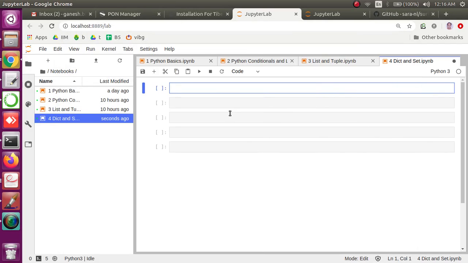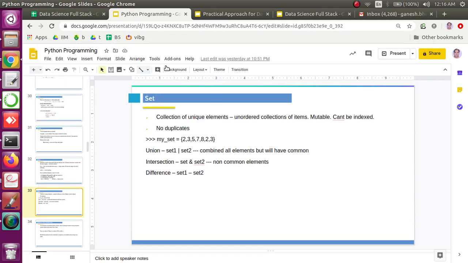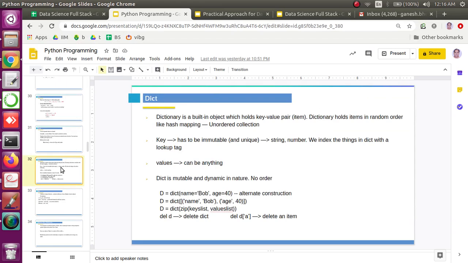Hello all. In this session, we are going to study about the dictionary and set data structure in Python. Dictionary is another type of collection which holds the values in key and value pairs.